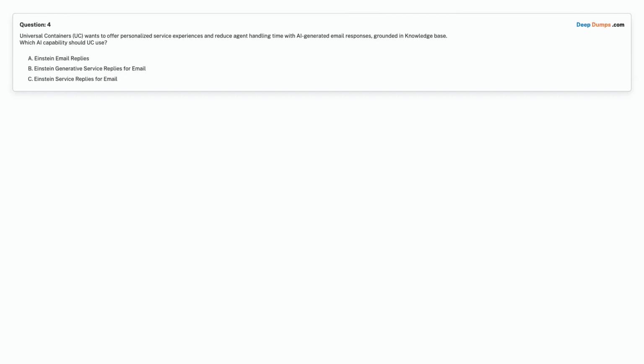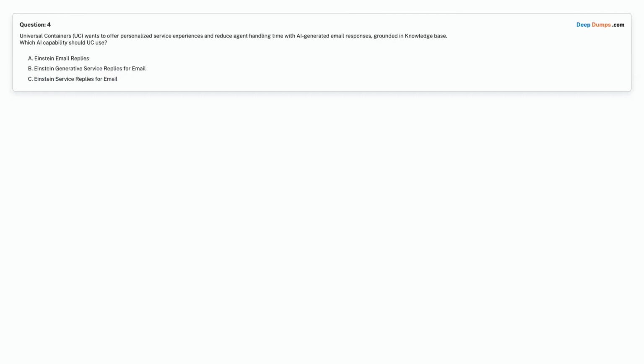Question 4. Universal Containers (UC) wants to offer personalized service experiences and reduce agent handling time with AI-generated email responses grounded in knowledge base. Which AI capability should UC use?